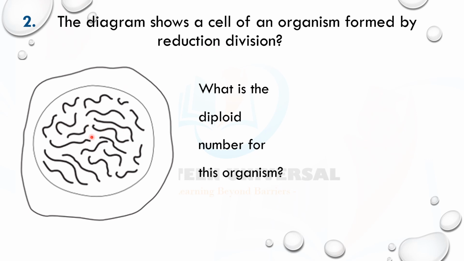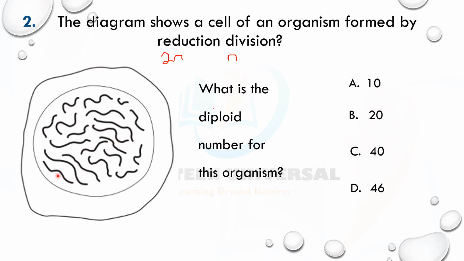They are asking us for the diploid number. Having done the topic, you know that diploid is 2n and haploid is n. 2n is diploid, two sets of chromosomes, while haploid is just one set of chromosomes. Let's check: this is produced by reduction division, which means what it has here is haploid.